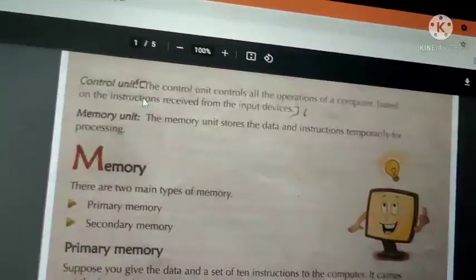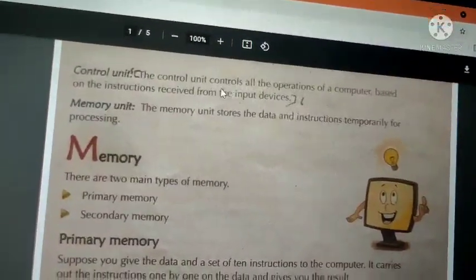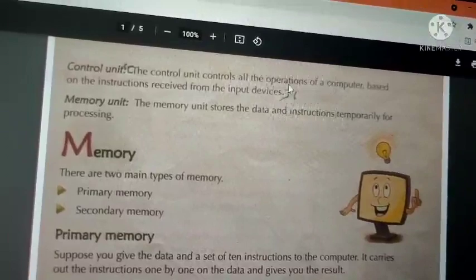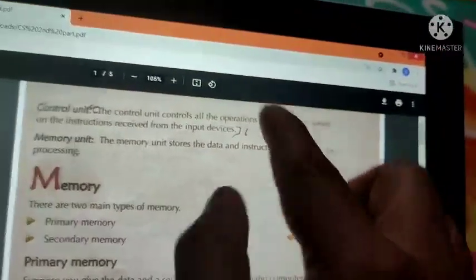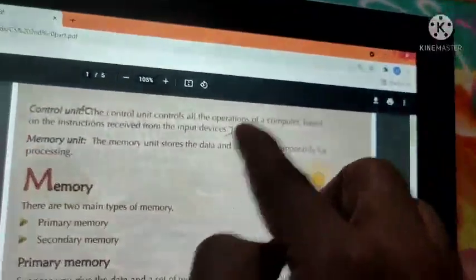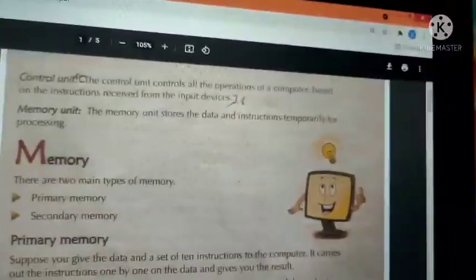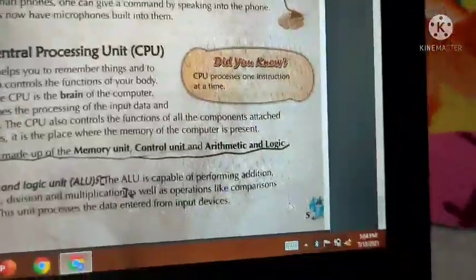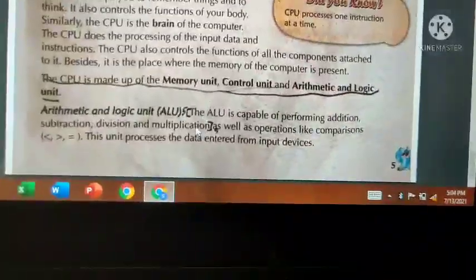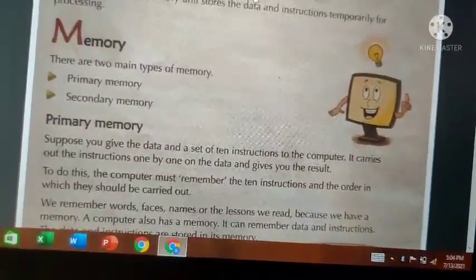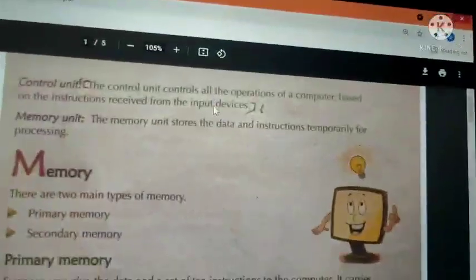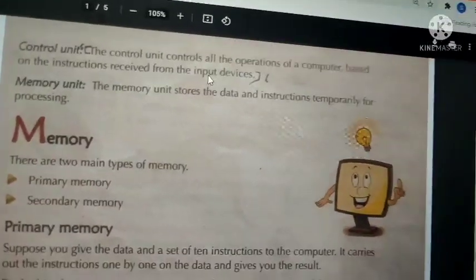Next, in page number 6, at the top you see control unit. From here, the control unit controls, to the next line, devices. This is 5.2. Here it is written wrong, don't see this. So in page number 5, you have 5.1, these 2 points. And in page number 6, you have 5.2, these 2 points. That's all. Your fifth question is over.